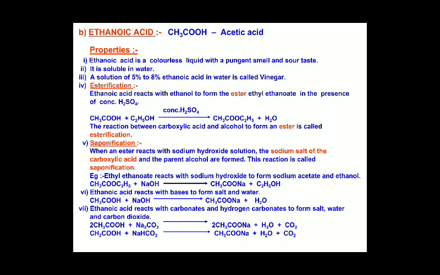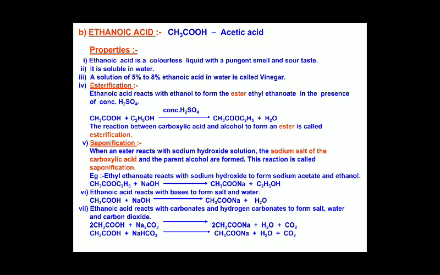So this reaction, when a carboxylic acid and an alcohol react and give rise to an ester, is known as esterification. This esterification reaction is very important in ethanoic acid, so they can ask what an esterification reaction is. When a carboxylic acid and alcohol react to form an ester, it is called esterification.